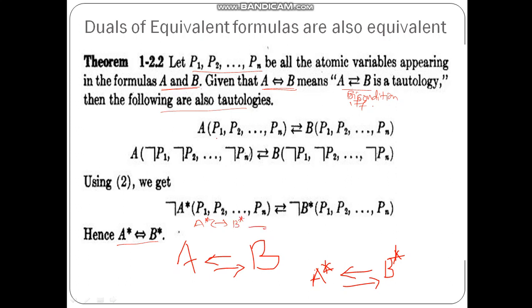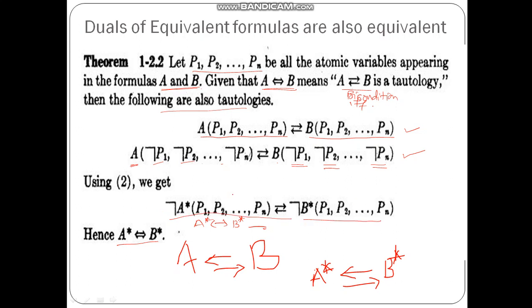So what it says is, A of P1, P2, P3 so on up to Pn is equivalent to B of P1, P2, P3 so on up to Pn. If this is true, then this is also true. So a formula A with negation taken of all the variables will be equivalent to formula B with all the variables replaced by their negation. These two formulas are also equal, and further these two formulas are also equal according to the previous result.